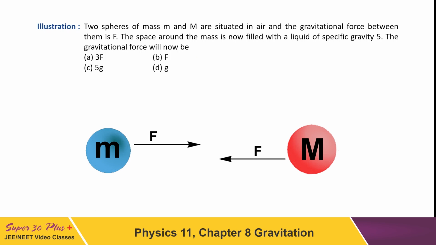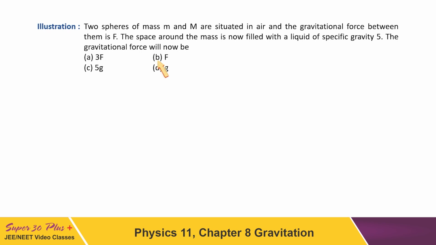As we know that we have to calculate force, its value cannot be equal to 5G or G because these two are the acceleration terms. So the correct answer on first sight itself can be said to be either A or B. But as the gravitational force is independent of the medium separating the masses, its value will remain the same. And then the correct option we can write is option number B, which is the sought result.